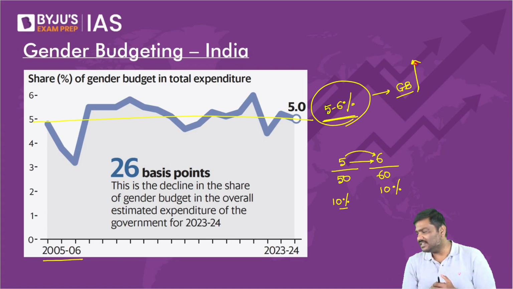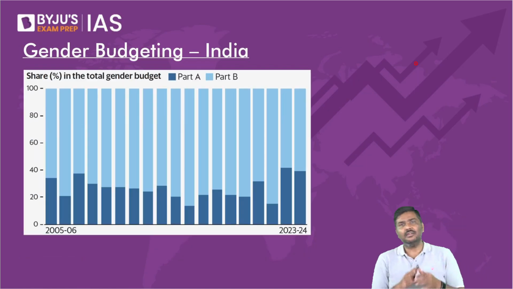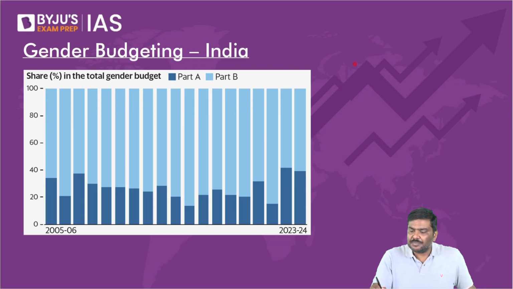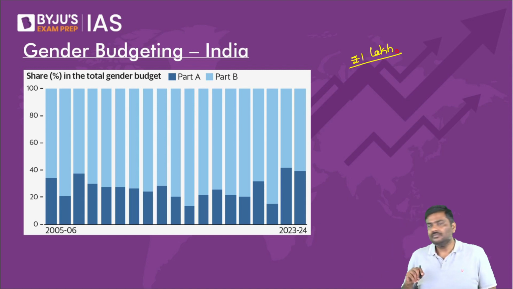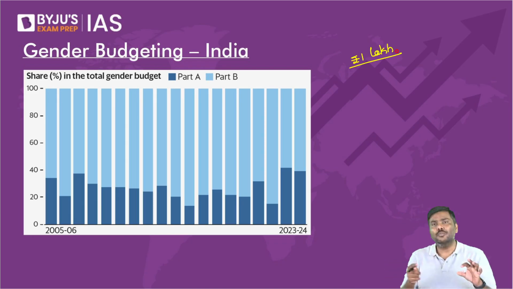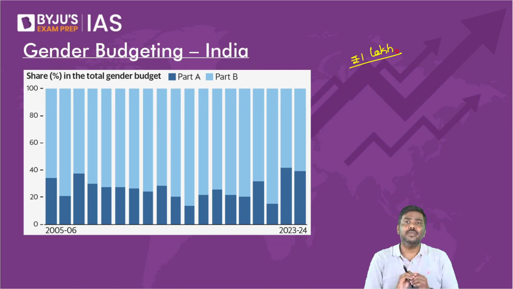even the percentage expenditure. Now, when I say gender budgeting, what does it actually mean? Please understand this. Imagine a simple example. Government of India is spending 1 lakh crore rupees under the concept of gender budgeting this year. What does it mean?